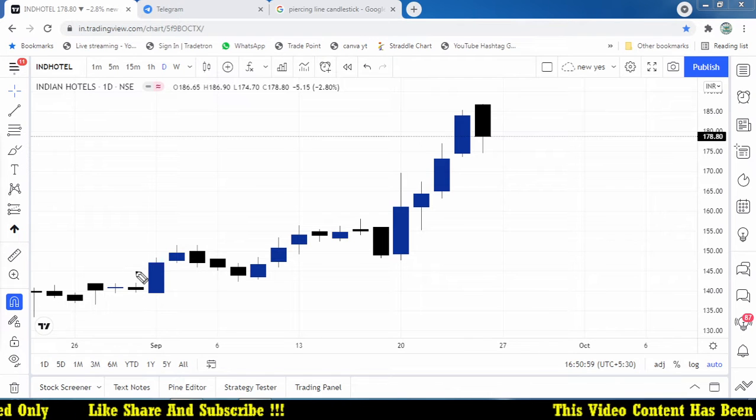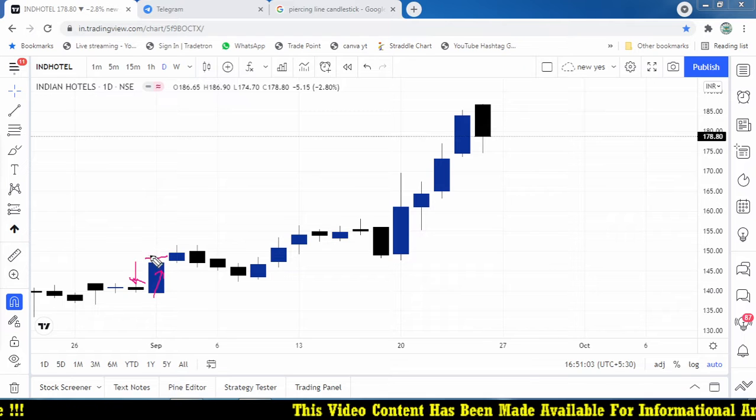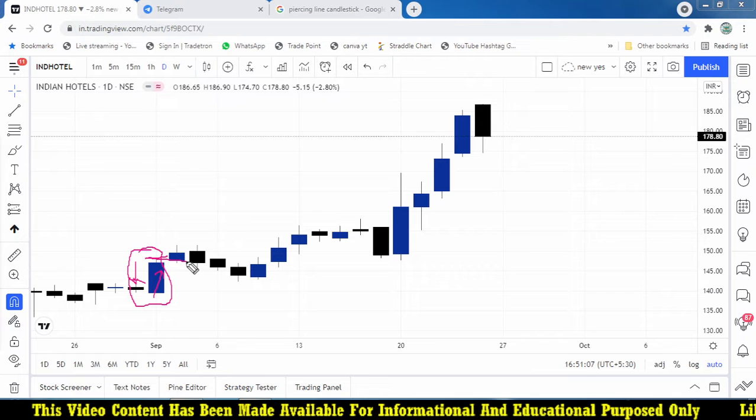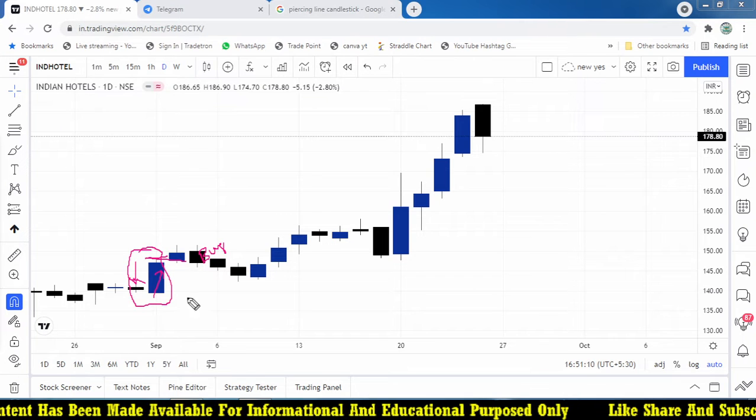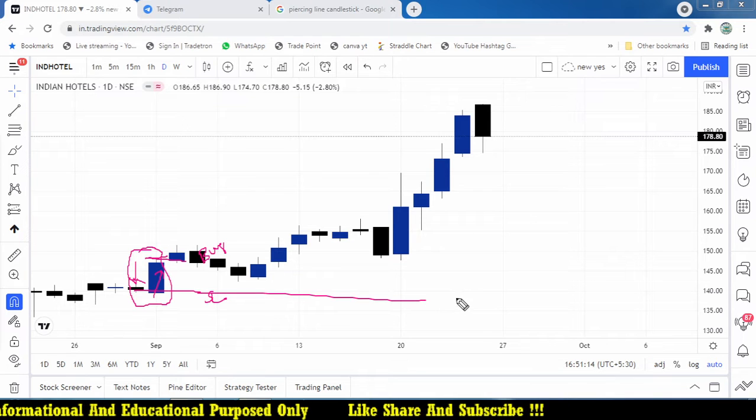So here the first candle is red and the second one is green and closed above the previous candle. There is a pattern where we got the confirmation. Whenever it breaks the high, we are going to buy, and the low is the stop loss. Till now, it never triggers your stop loss.